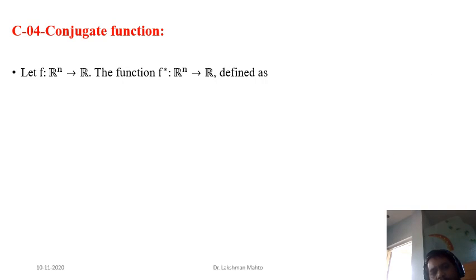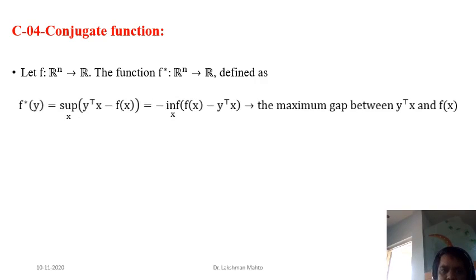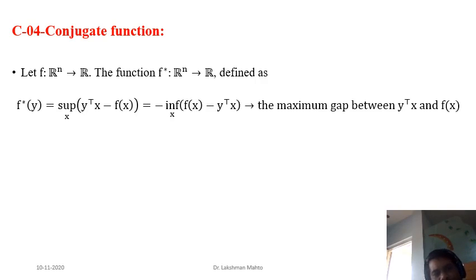If we have a function f from Rn to R, then f star, the conjugate function, is also a function from Rn to R. We take any direction y, then define a hyperplane y transpose x and subtract f of x from this hyperplane, and we try to maximize the gap between y transpose x and f of x. That maximum value, maximizing with respect to x, defines the conjugate function.